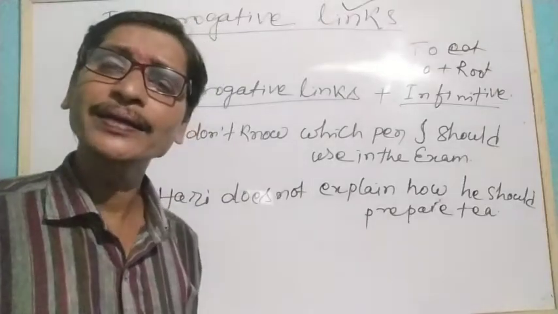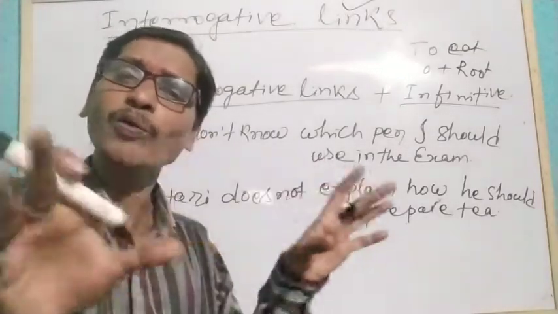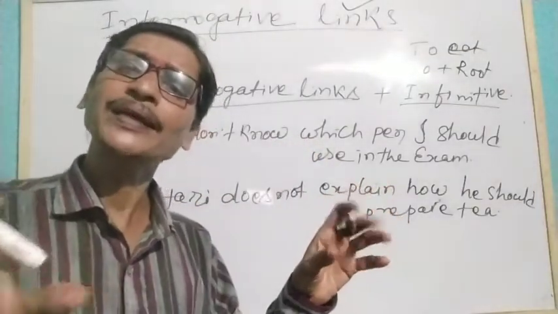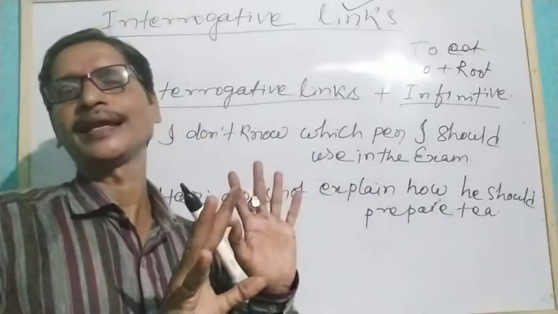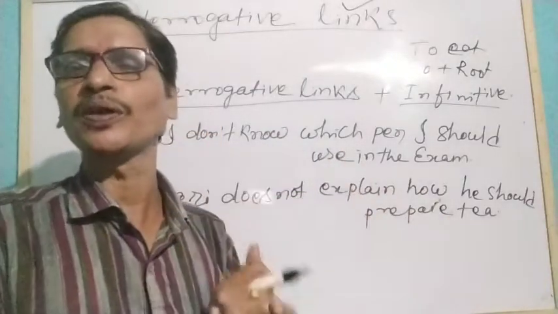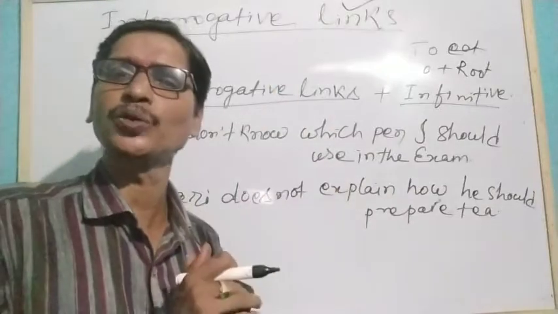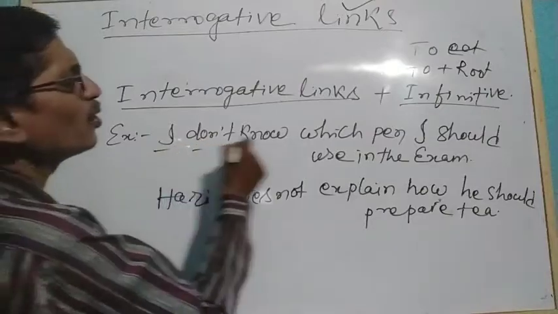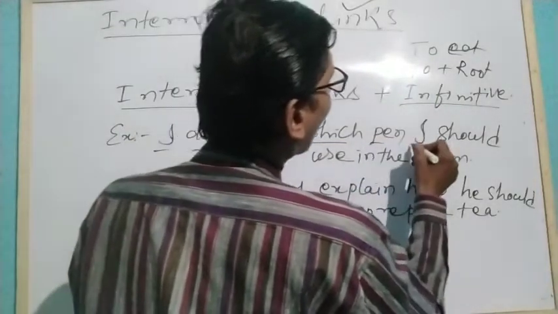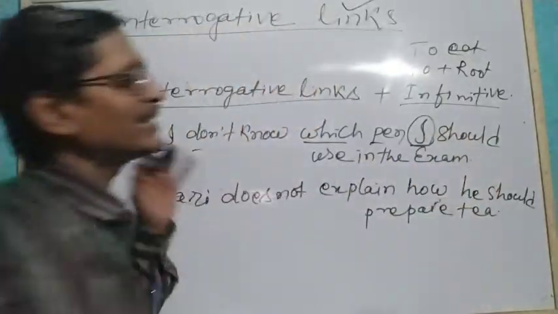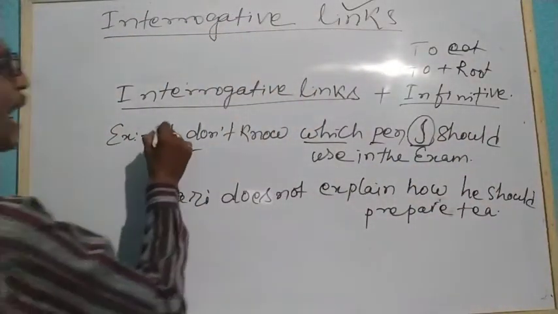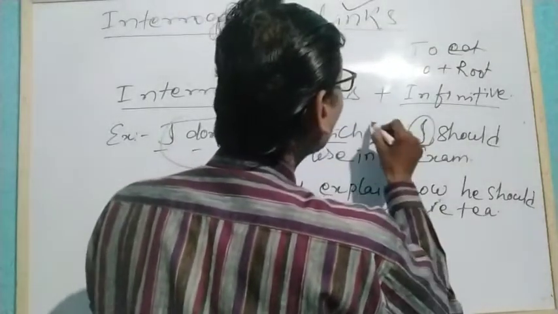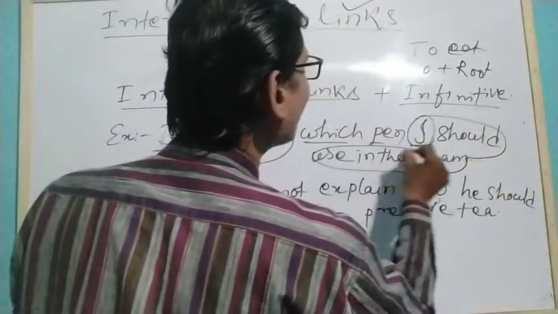While we are connecting two sentences, if both the sentences have the same subject, in that case we can use to plus infinitive. You understood, we have discussed to plus infinitive earlier. So here you find in this sentence, I don't know which pen I should use in the examination. So I don't know is one phrase, and which pen I should use in the examination.